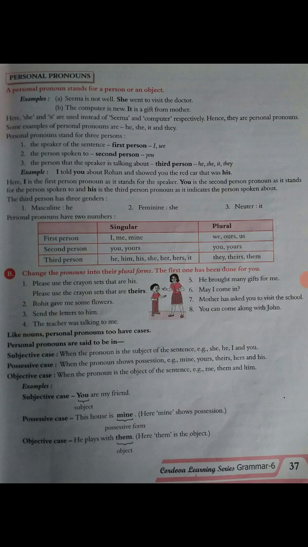First person: I, me, my. In the plural, we, our, us. Second person: you, yours, and in the plural also the same, you and yours. And the third person: he, him, his, she, her, hers, it. And in the plural: they, their, them.